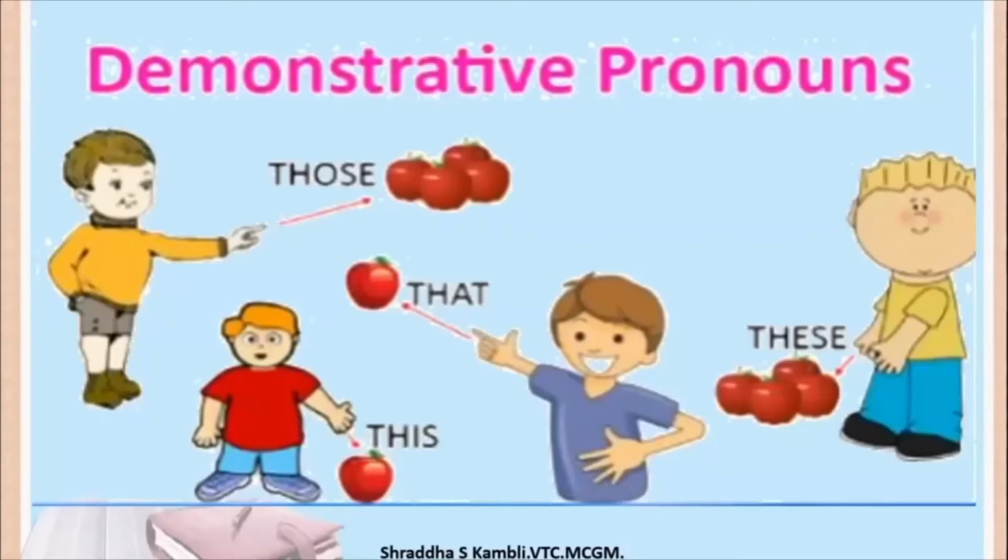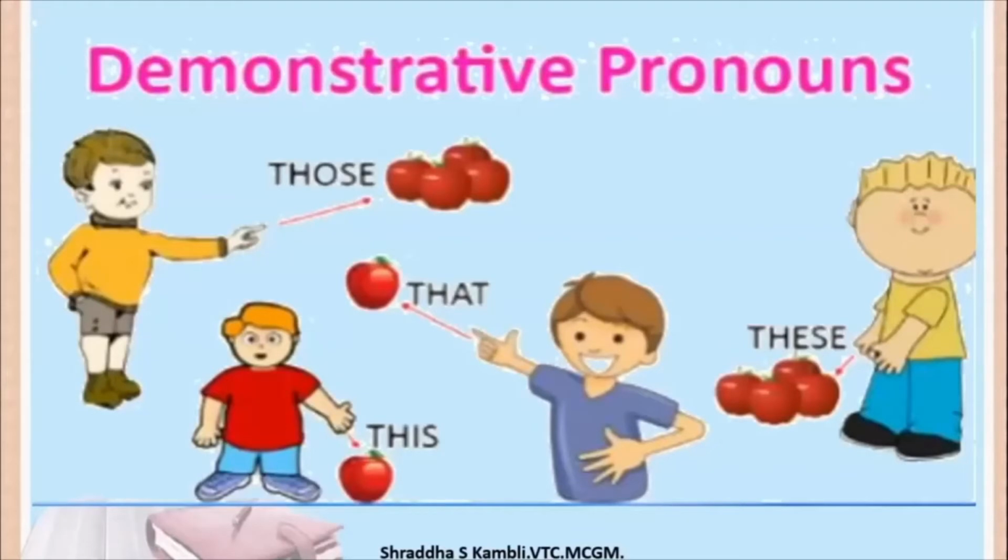But the apple is closer to the boy in the red t-shirt. So what is he saying? He's saying this apple. This is used for anything which is lying closer to you, close by. And that is used for anything which is lying a little bit far away.